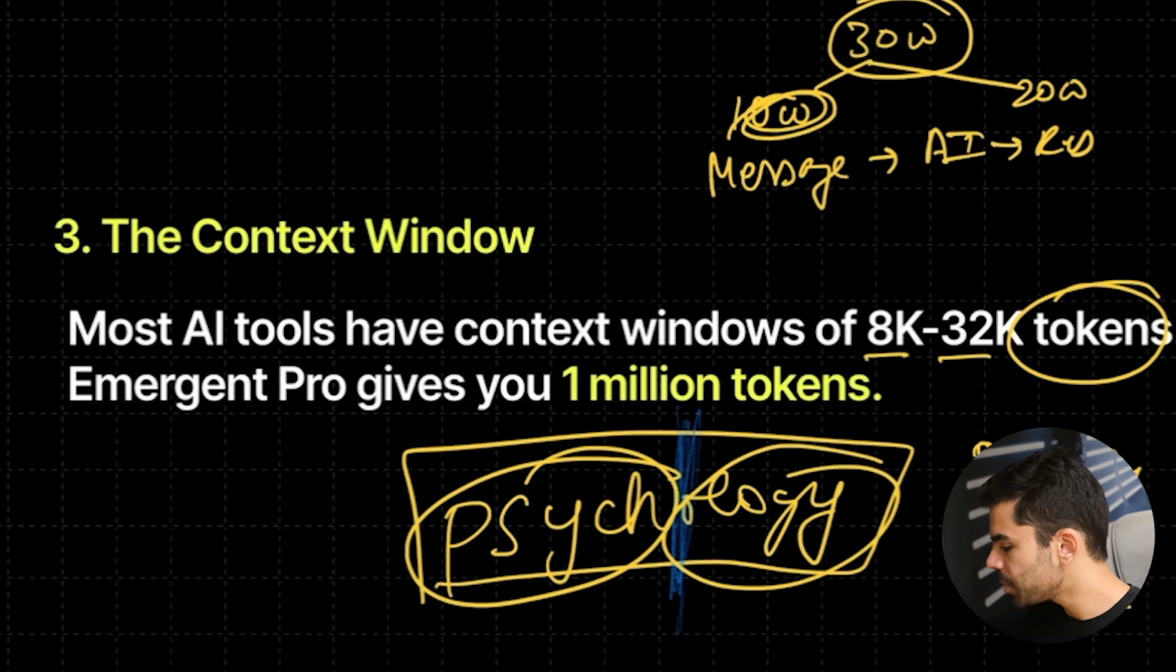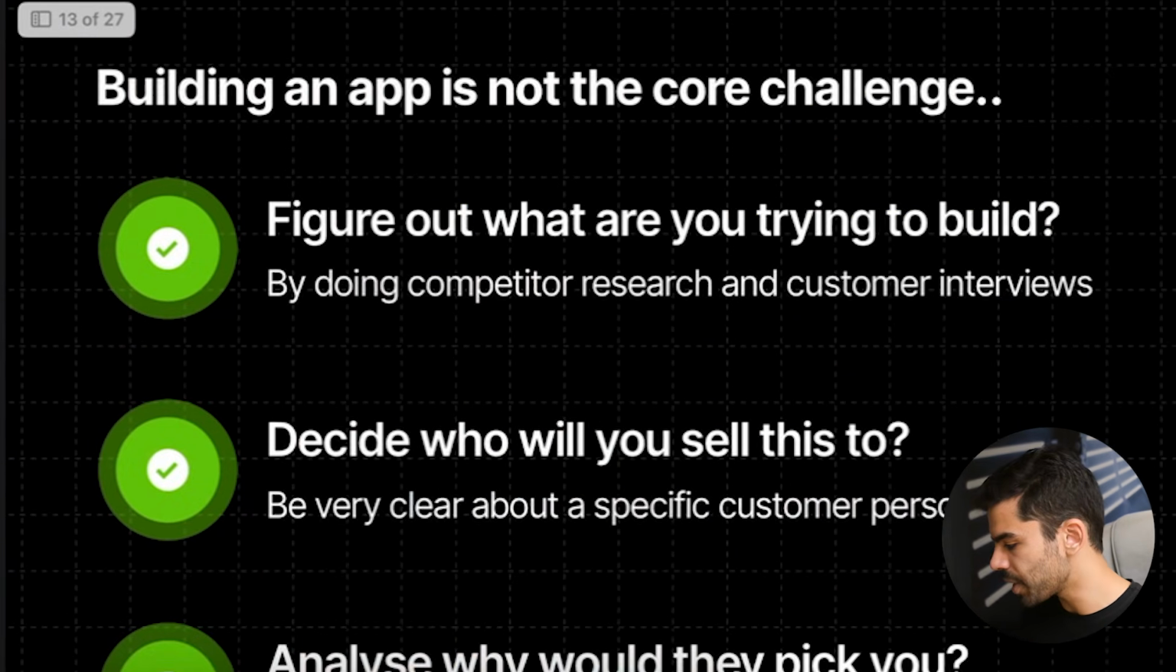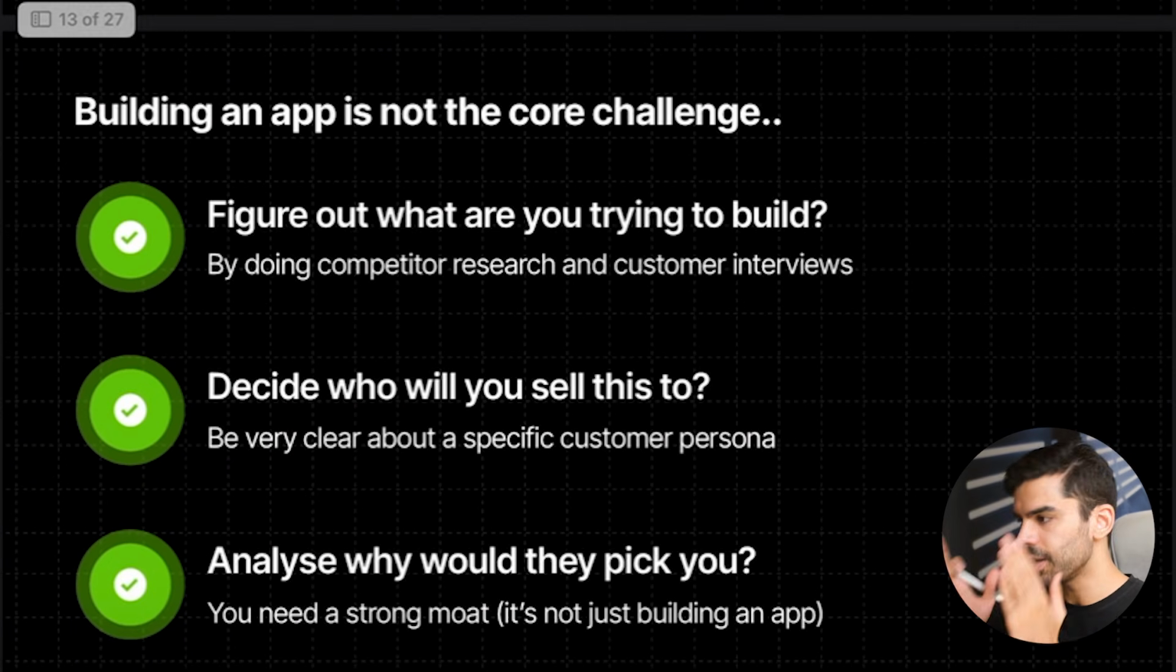Now, most AI tools have context windows of 8,000 to 32,000 tokens. Emergent Pro gives you 1 million tokens. So you can obviously imagine the nuance with which you can give an input and the amount of conversations that you can have from Emergent in a single project.